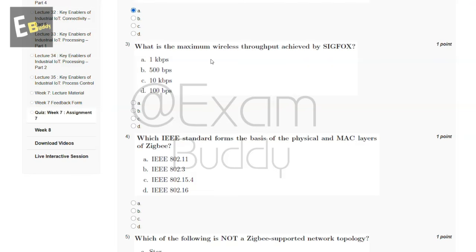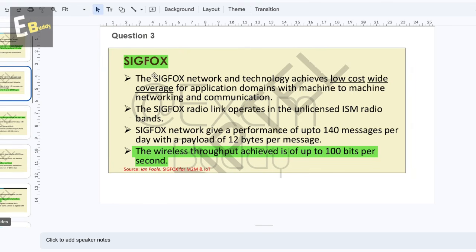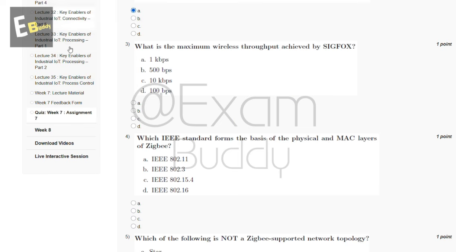What is the maximum wireless throughput achieved by Sigfox? So these are the options, and now let's check the explanation. The explanation says for Sigfox, the wireless throughput achieved is up to 100 bits per second. So the answer of our third question is D, 100 bps. And now let's go to our question number 4.